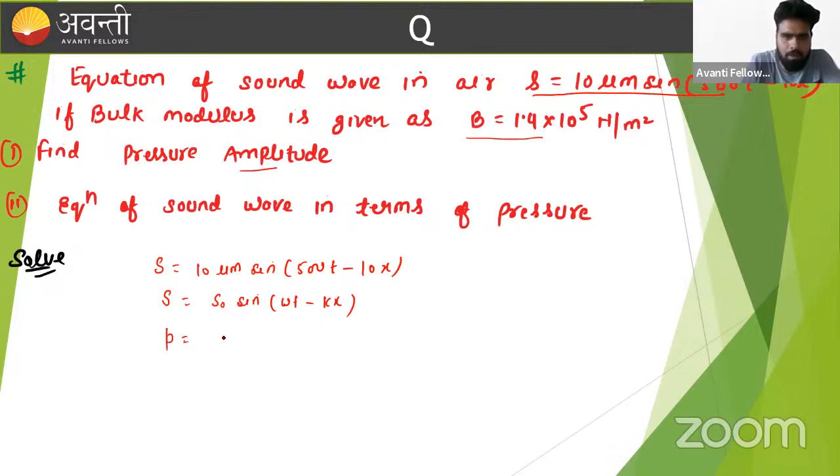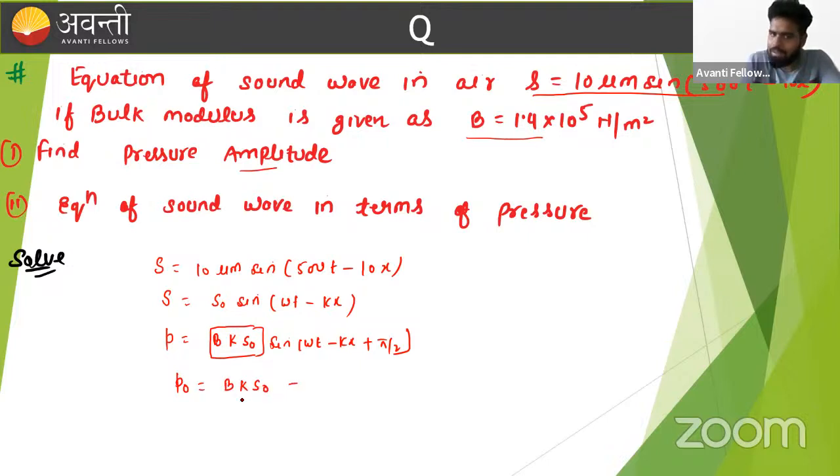So what is the equation of the pressure wave? Listen carefully. As we said earlier, the pressure wave can be defined as B k S naught, multiplied by sine of omega t minus kx plus pi by 2. So what is the pressure amplitude? This is our pressure amplitude. If you want to find it, just put in the values and get the answer.